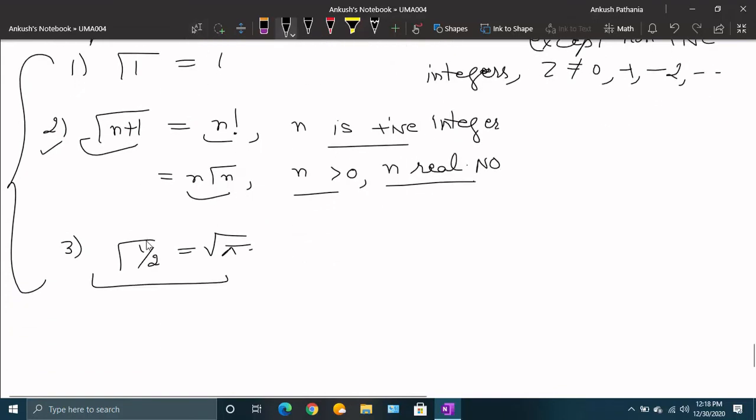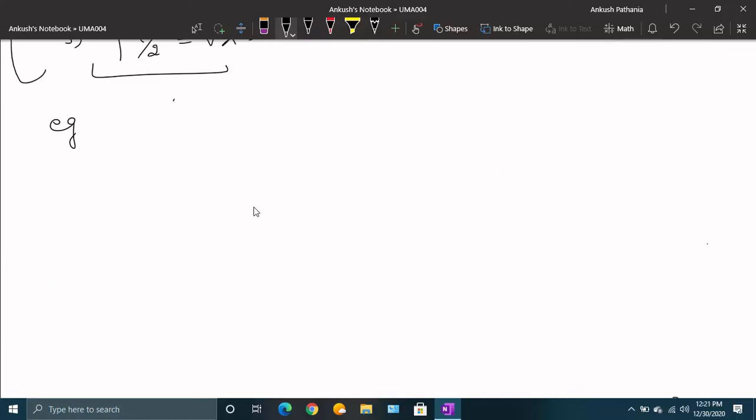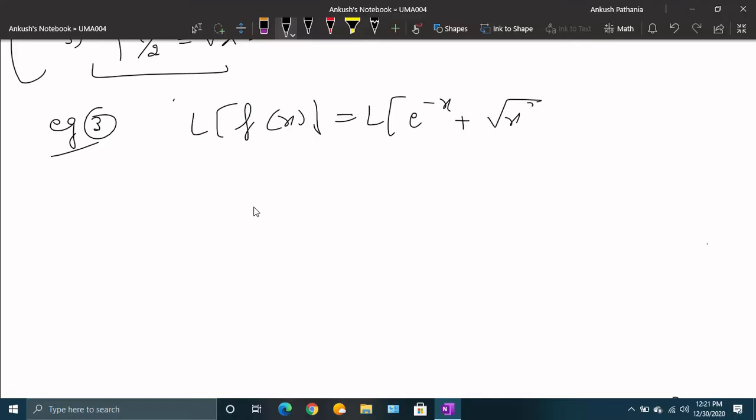So these three are the properties that we will be using in our questions, where in x raised to power n we have n as a real number. Okay, so let us do this example. Find the Laplace of the function f(x), where f(x) is e raised to power minus x plus under root x cube. So this is Laplace of e raised to power minus x plus Laplace of x raised to power 3 by 2.